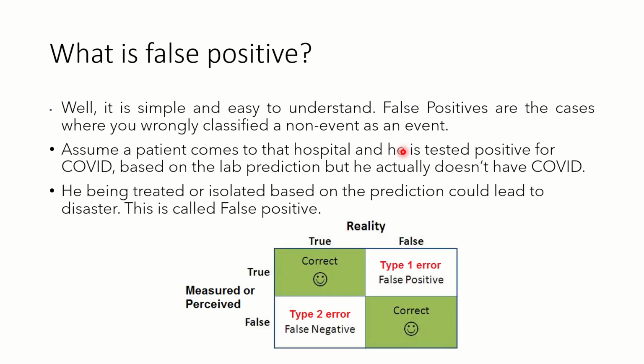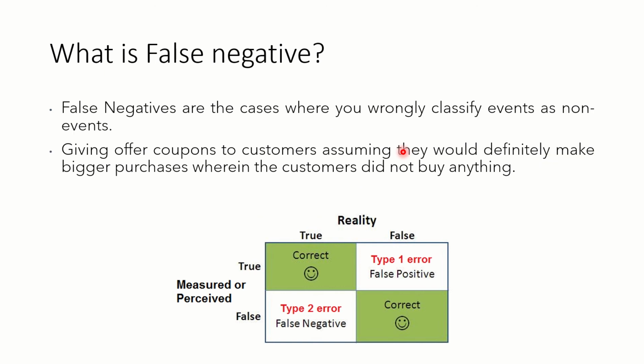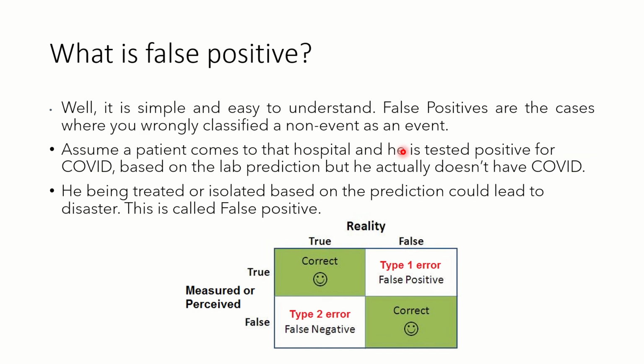Right. What is the next question? It's going to be interesting as well. What is false positive? What is false negative? We are going to learn these two. And this is a very important question too. Many of us could confuse it easily, but it's a very important question and we can have nice examples for us to understand this in an easier way. It is very simple. False positives are the cases that you wrongly classified a non-event as an event. A non-event as an event is called as false positive.